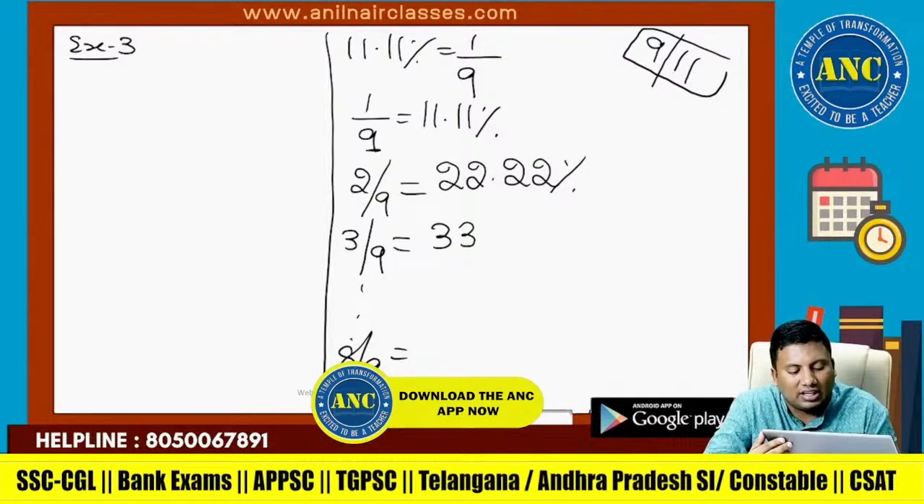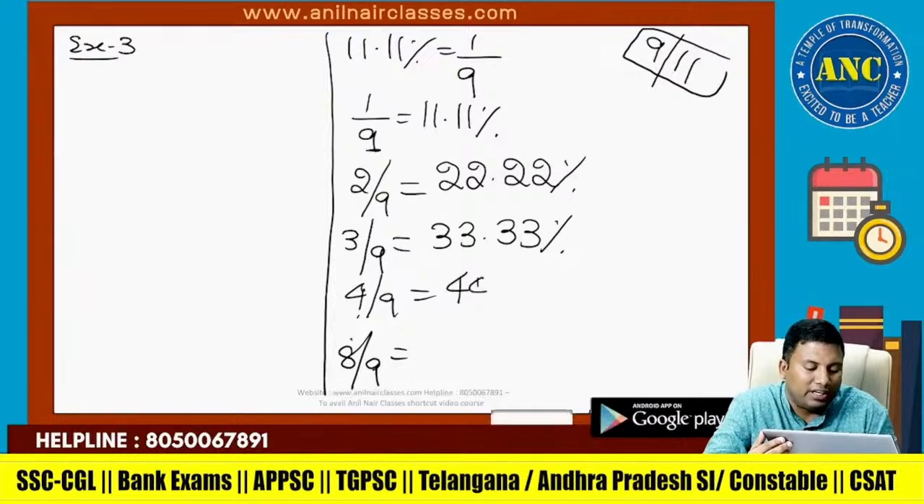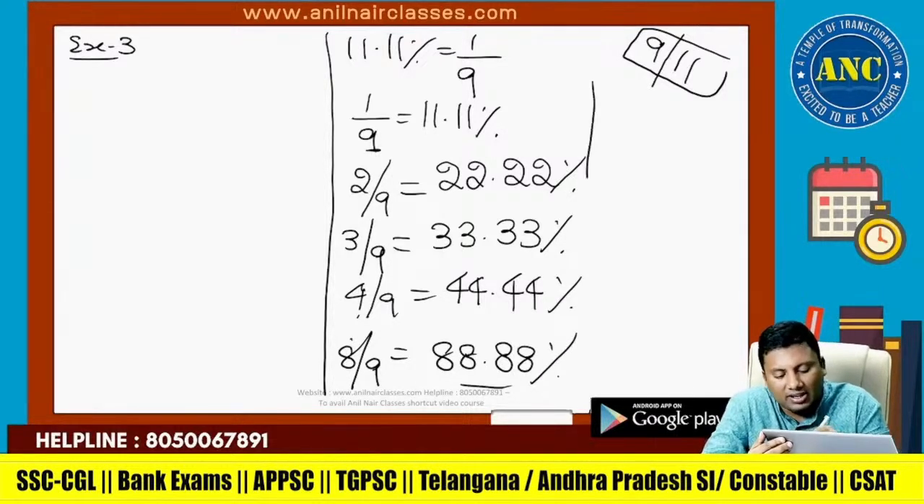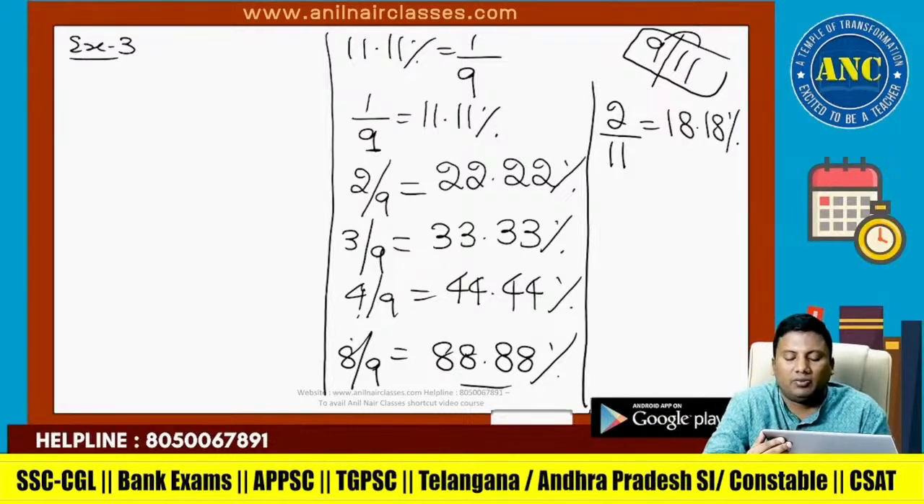3 11s are 33, 33.33. 4 by 9, 4 11s are 44, 44.44. 8 11s are 88, 88.88. The reverse is also true. If it is 2 by 11, take the numerator, multiply by 9, write down twice, 18.18.